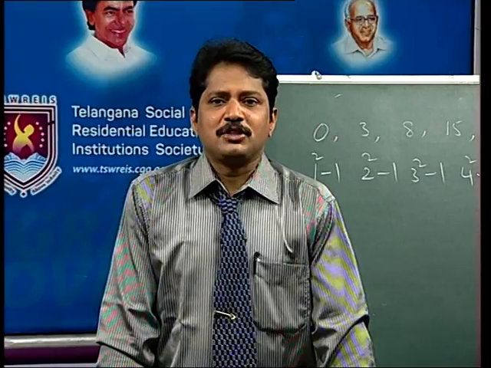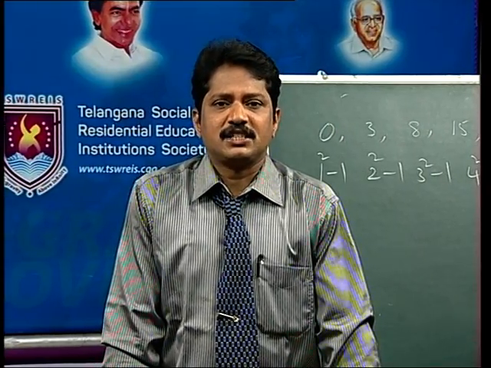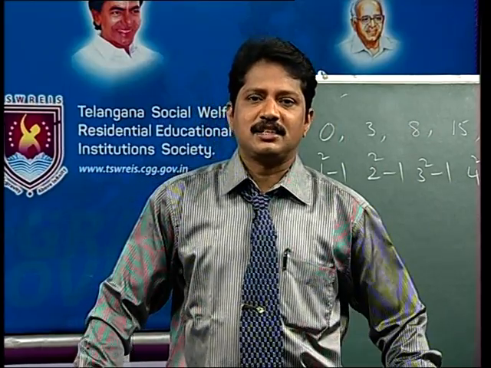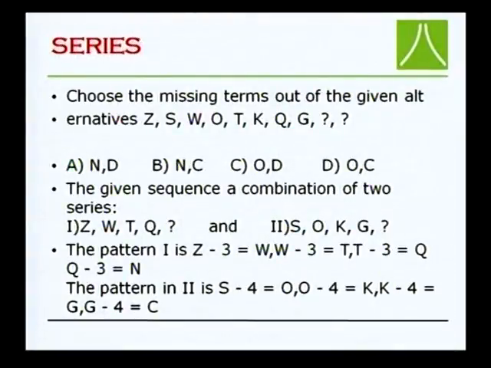So, coming once again to these series questions: choose the missing terms of the given alternatives Z, S, W, O, T, K, Q, G. When you arrange the given sequence, it is a combination of two series.